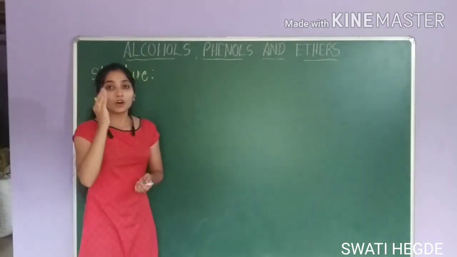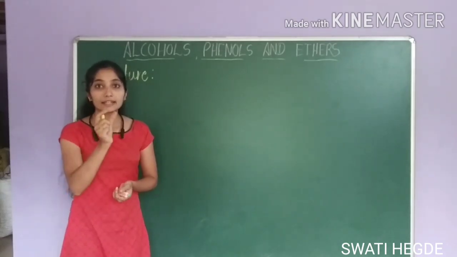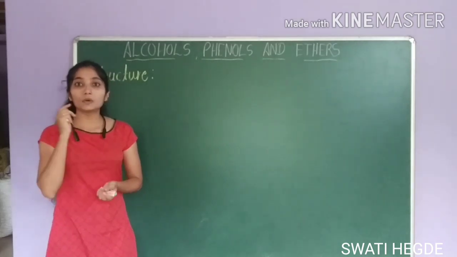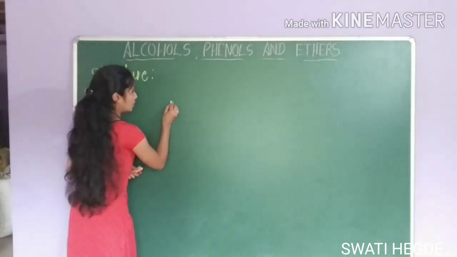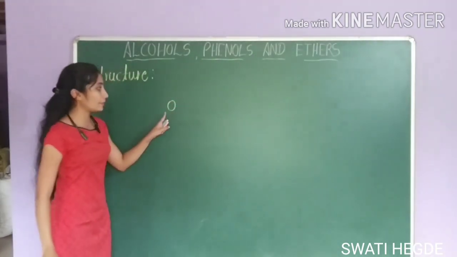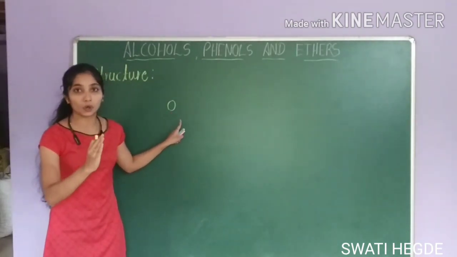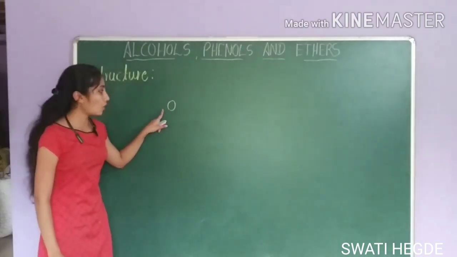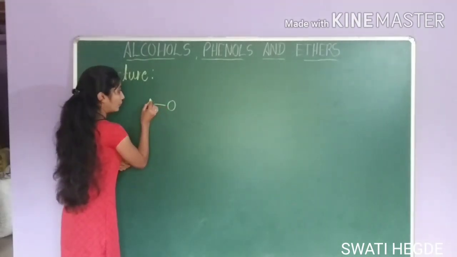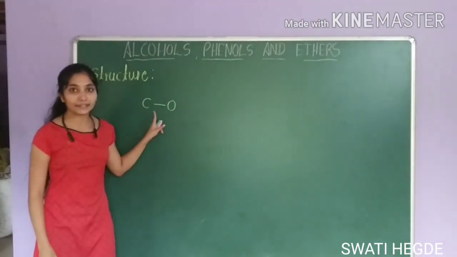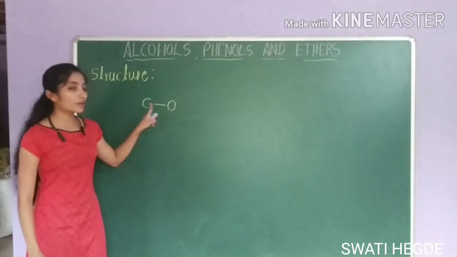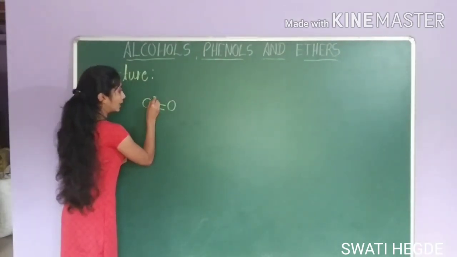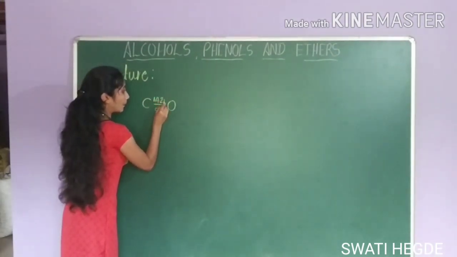You know that alcohols, phenols and ethers contain oxygen. In all these three, oxygen undergoes sp3 hybridization. First let us consider alcohol. In alcohol, one sp3 hybrid orbital of oxygen will overlap with an sp3 hybrid orbital of carbon to form an oxygen-carbon sigma bond with bond length 142 picometer.